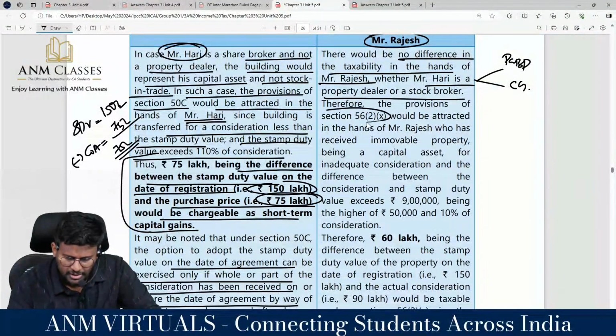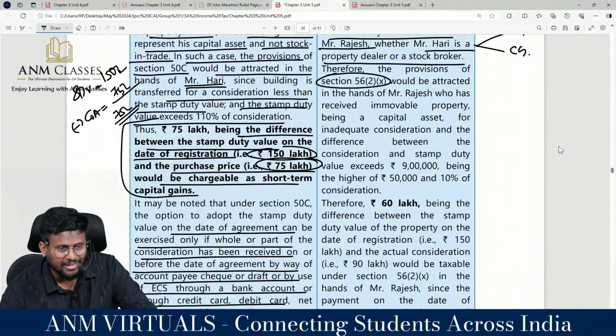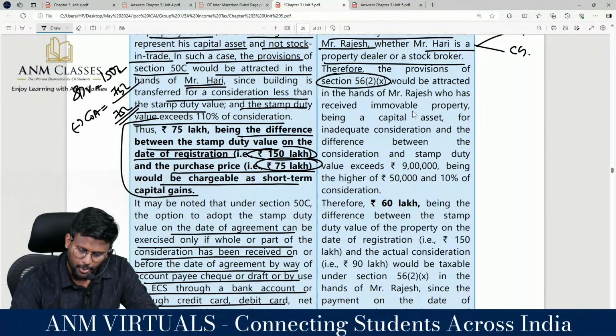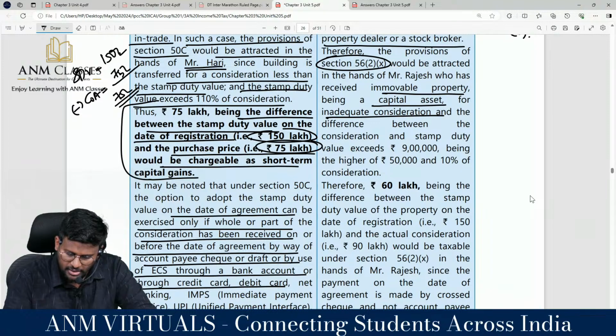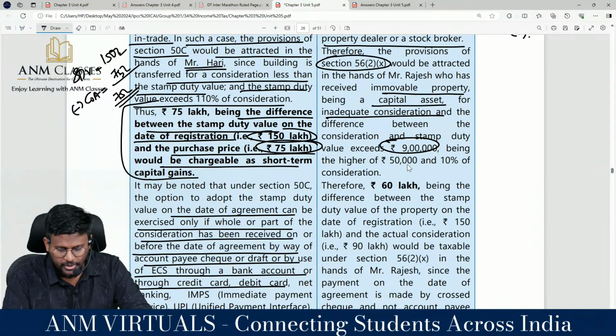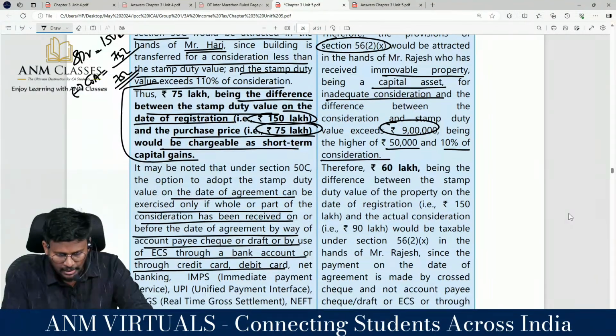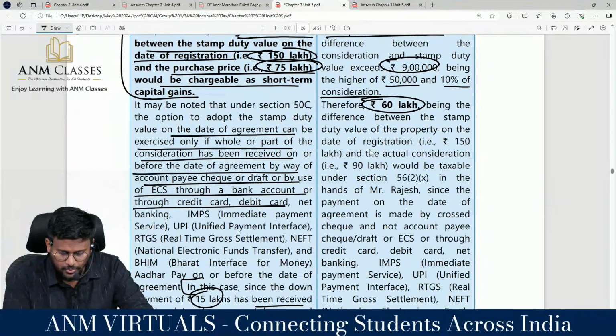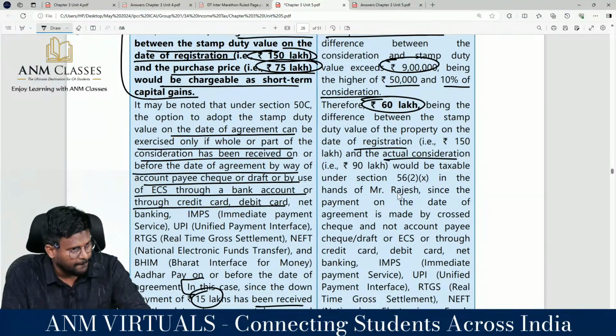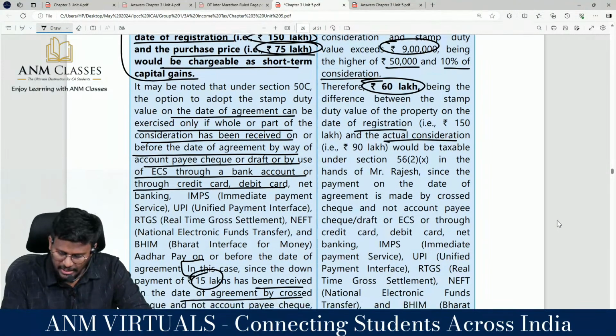Therefore the provisions of 56 subsection 2 clause 10 would be attracted in the hands of Mr. Rajesh, who has received property, being a capital asset, for inadequate consideration, and the difference between the stamp duty value and the consideration paid exceeds rupees 9 lakh, which is the higher of 50,000 and 10% of consideration. Therefore 60 lakh, being the difference between the stamp duty value on the date of registration and the actual consideration paid, would be treated as IFOS.